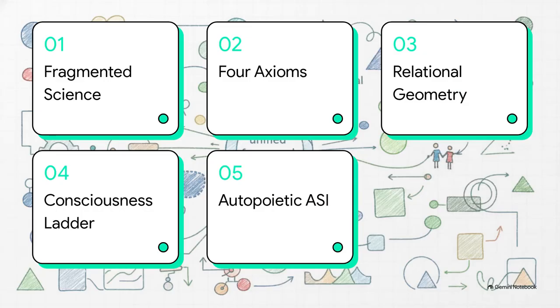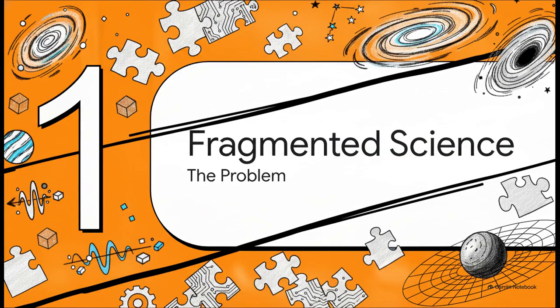So here's our roadmap for today, what the creators actually call the Nordic master chain. We'll look at the fragmented state of modern science, establish the 4 fundamental axioms, explore relational geometry, climb the consciousness ladder, and finally arrive at autopoietic superintelligence. Let's jump in. Section 1, the fragmented picture of science, and the core problem with modern science today.